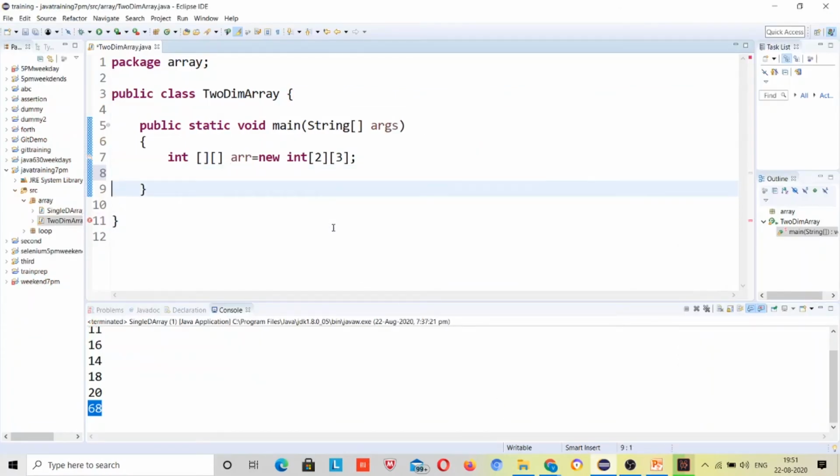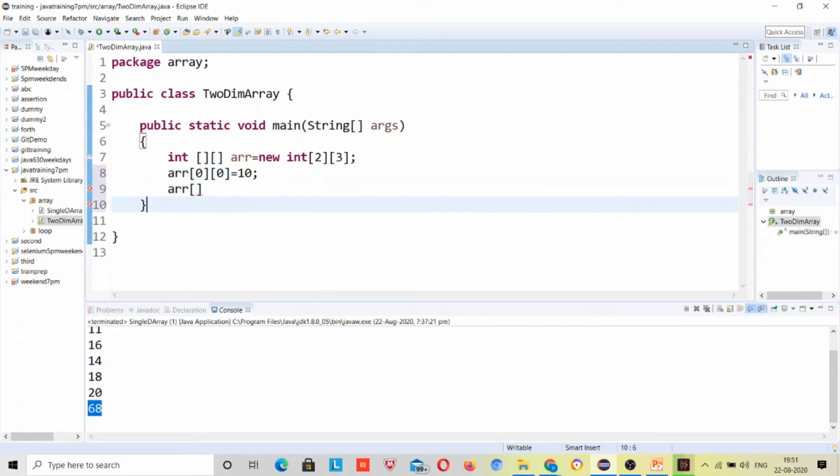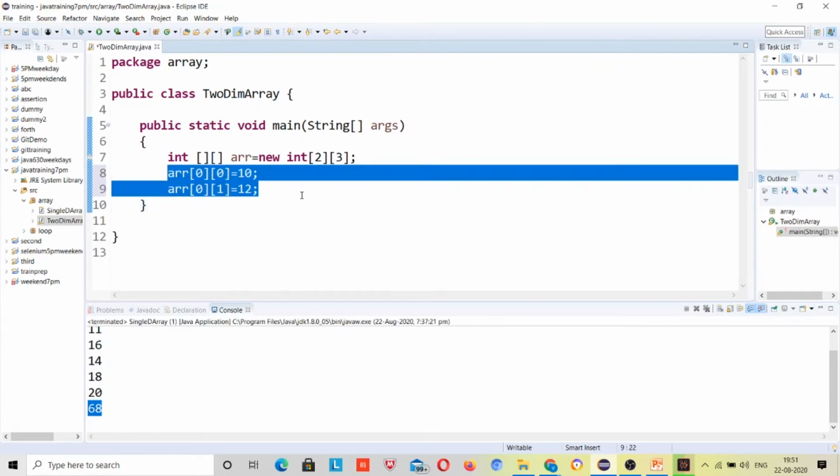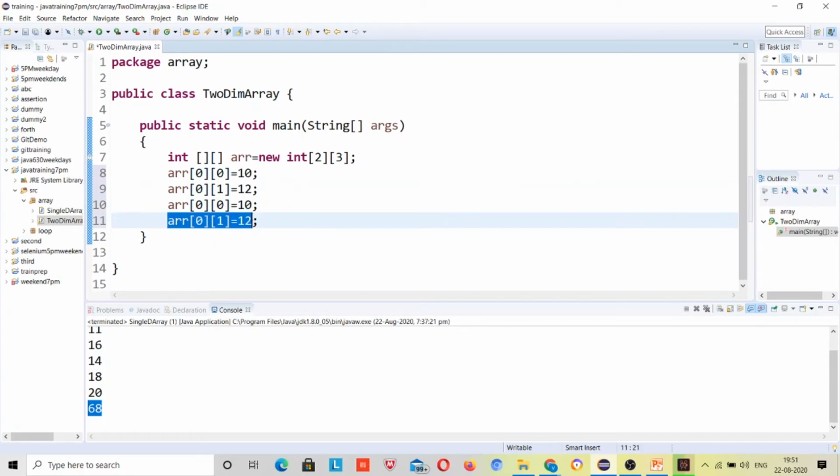So first assign these values to it. arr[0][0] is equal to 10, arr[0][1] is equal to 12. Suppose I copy it, 0 2.